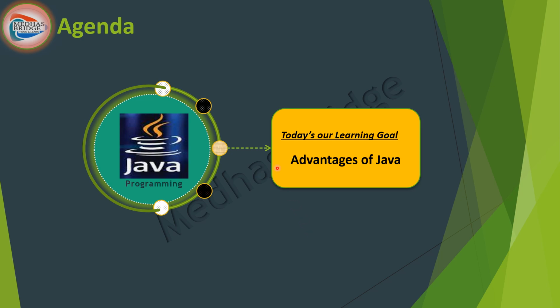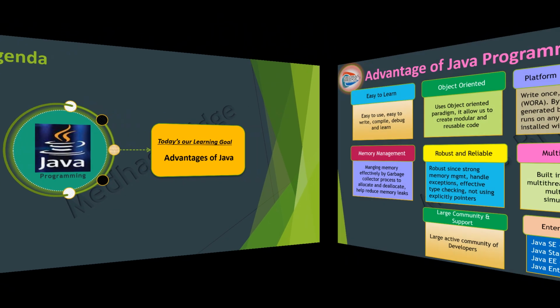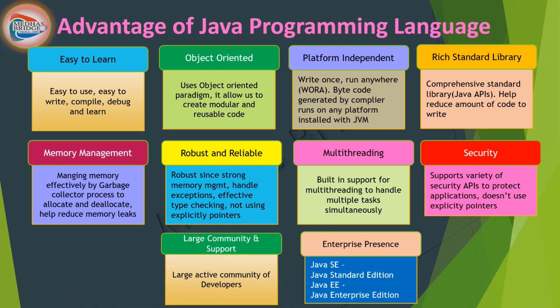Here is our today's agenda. Programming language. Java is a widely used programming language in today's world. You might have heard that there are so many applications where we use Java programming. The question here is why it is so powerful, and what are the typical applications for Java programming.